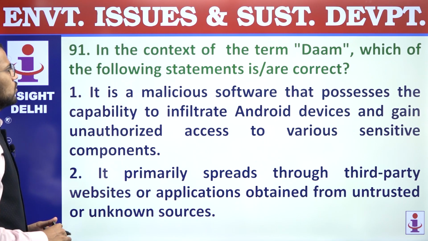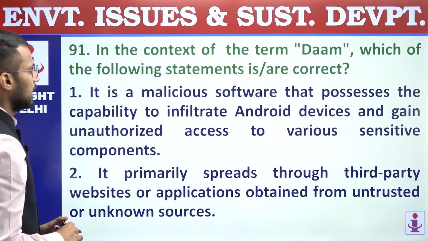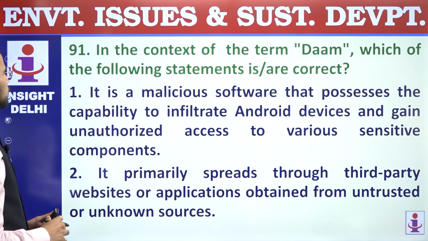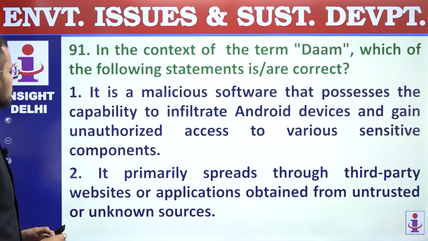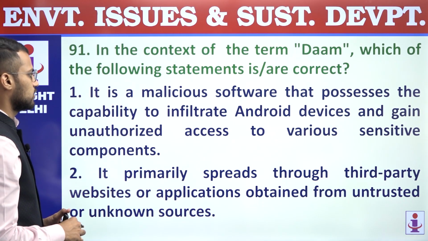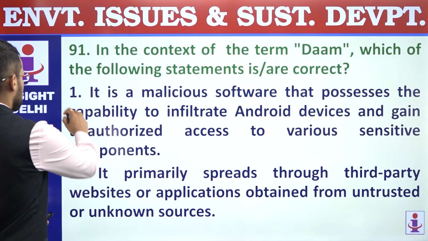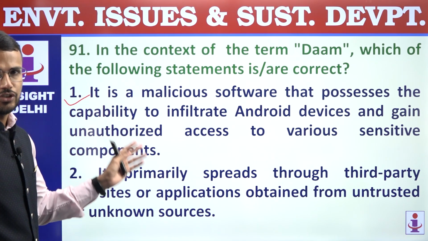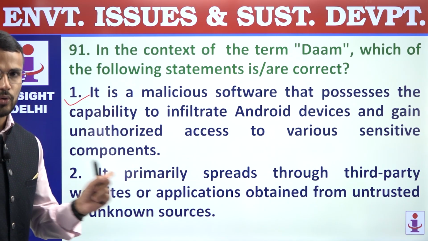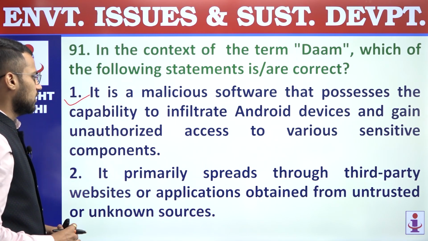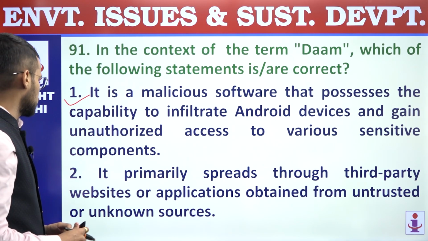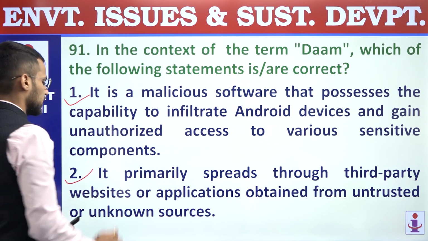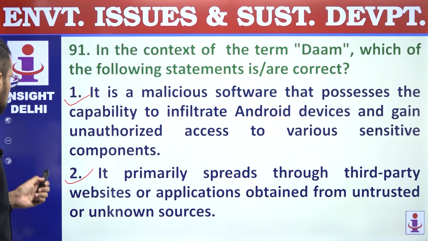91. In the context of the term DAM, D-A-M, which of the following statements are correct? First, it is a malicious software that possesses the capability to infiltrate Android devices and gain unauthorized access to various sensitive components. So first statement is a correct statement. DAM is a malicious software that penetrates Android systems. Second, it primarily spreads through third-party websites or applications obtained from untrusted or unknown sources. This is also a correct statement regarding DAM.